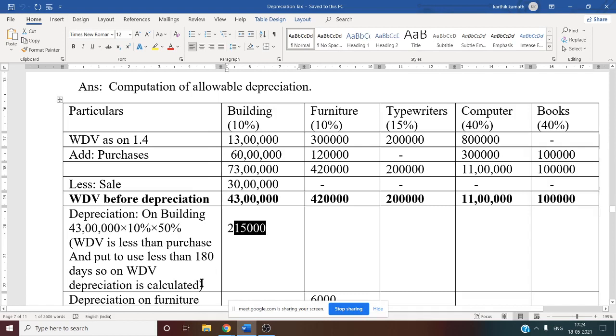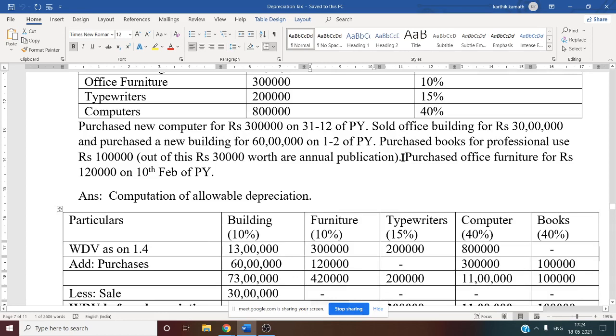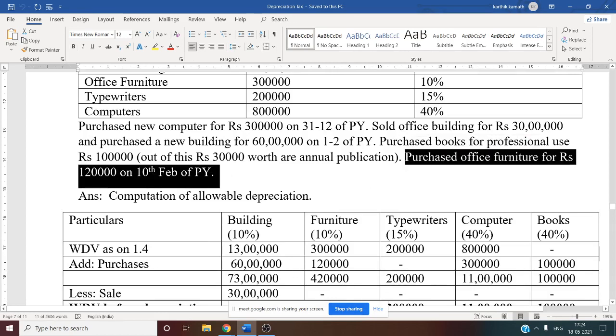Once we have calculated the depreciation on building, there is only one depreciation calculation for building. Now next is furniture. Furniture, 4 lakh 20,000. Any addition to the furniture during the year? Yes. See this, furniture worth 1 lakh 20,000 was purchased on 10th February of previous year.